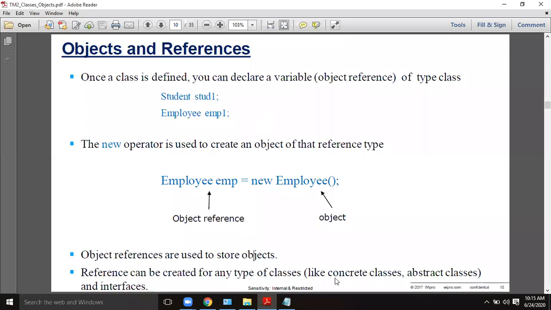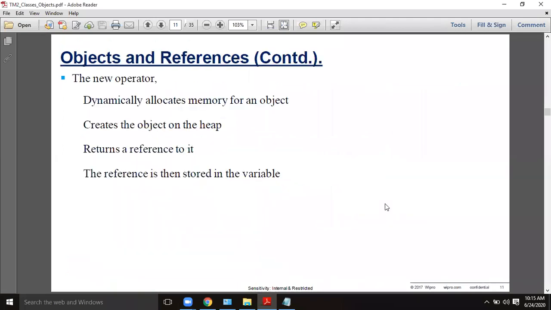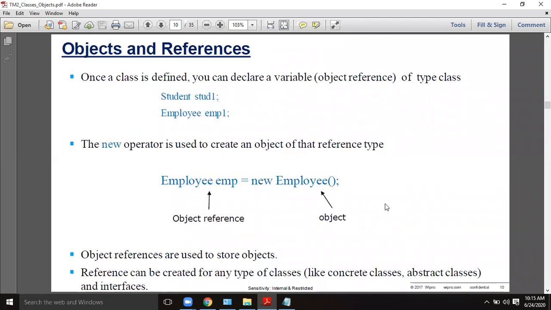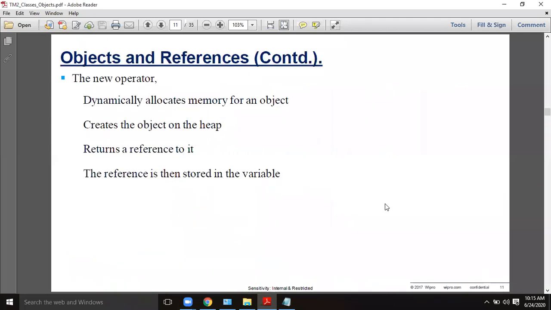Object references are in general used to store the objects. Reference variables are just like any other variables, like the normal variables you create such as int and float. It is only the new operator that is used to allocate the memory for an object dynamically. That allocation is granted from the heap, and upon creating the object, it returns a reference for it.